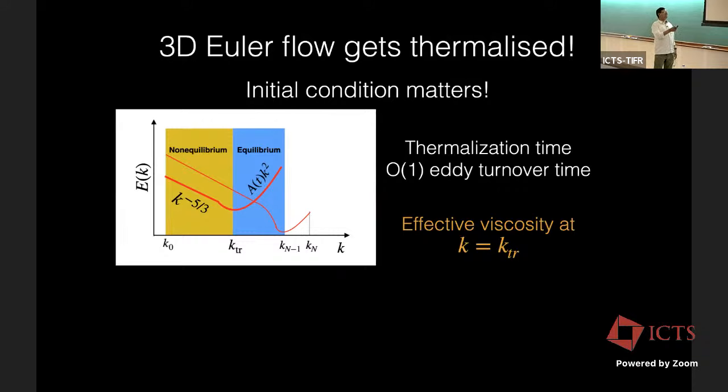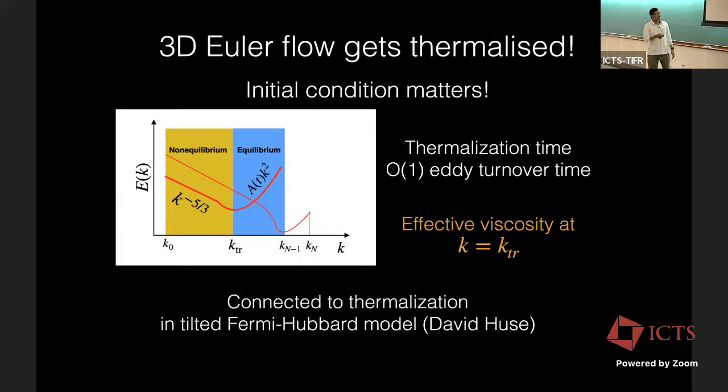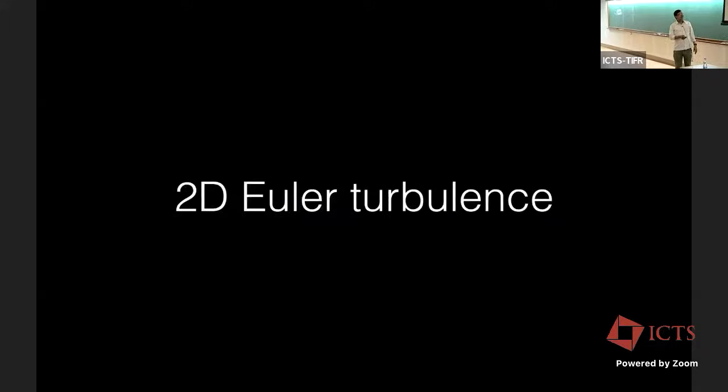So in fact, we can think of this as playing a role like viscosity starting from here. Now, it turns out quantum systems, there was a talk last month, also seem to have some similarity. Quantum systems are Hamiltonian systems. If you don't put in a heat bath connection, that system too thermalizes. So there is a connection. In fact, people are exploring this connection. So let's look at 2D Euler.